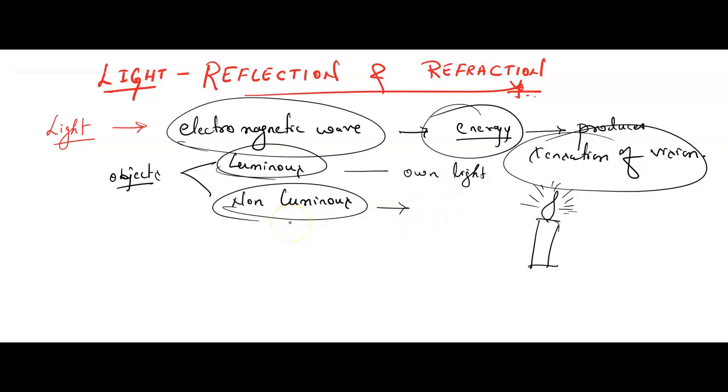That is called as non-luminous object. So the non-luminous object doesn't produce its own light. Its own light means, for example, this candle is there, right? Example, you consider any wall, or a piece of a wall here. Okay, this light will fall on this object, and from that the light will get reflected.